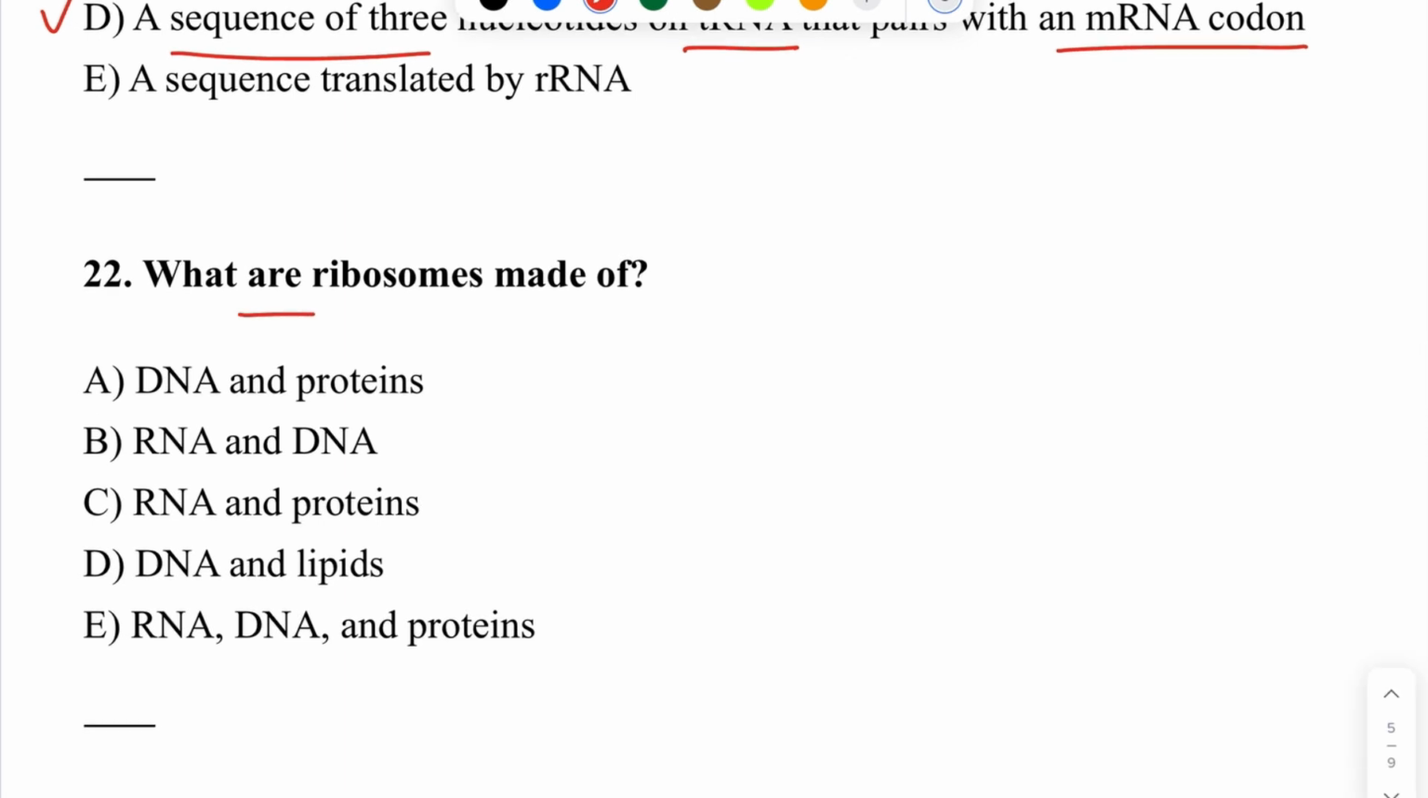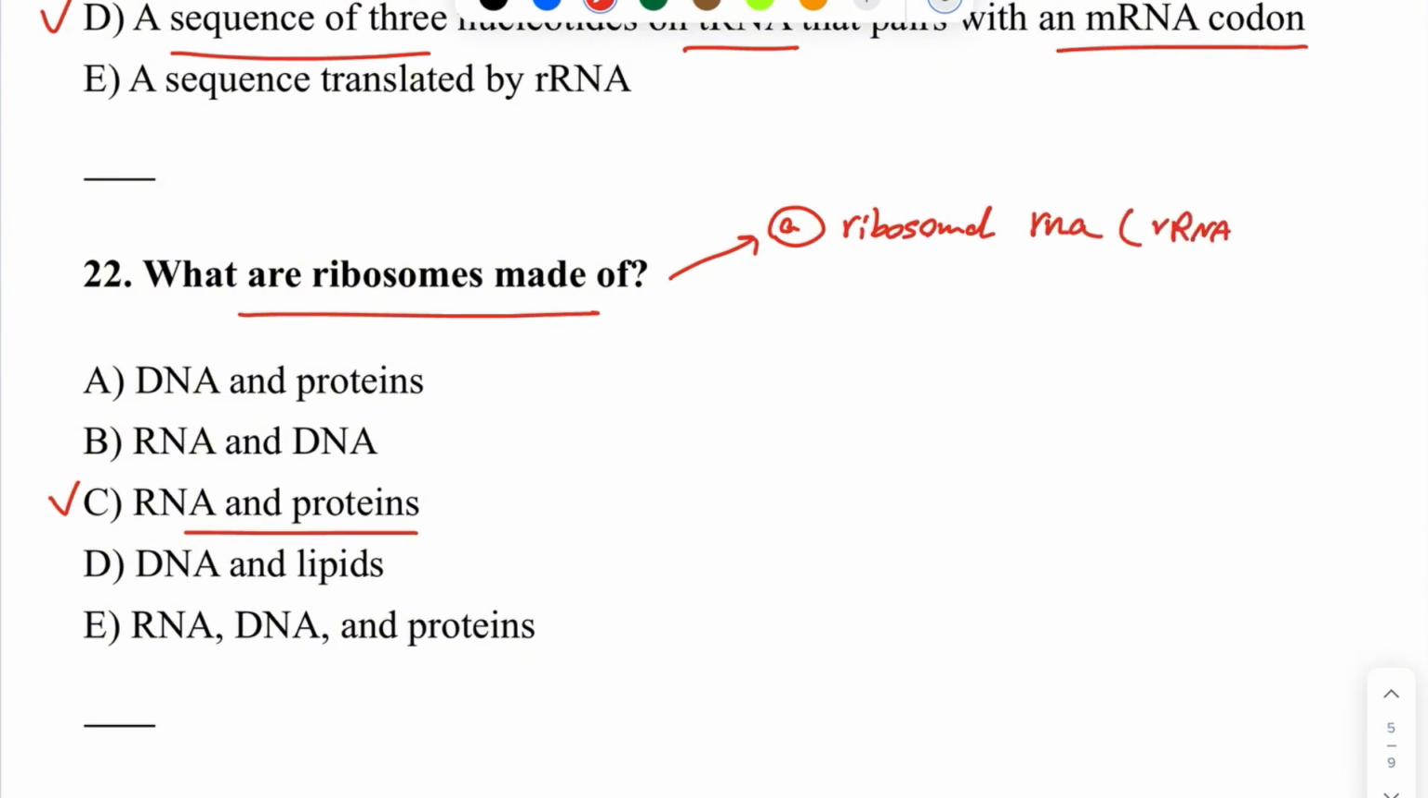So, question number 22. What are ribosomes made of? The correct answer is C. RNA and proteins. Ribosomes are composed of ribosomal RNA, known as rRNA, and proteins. Got it? Together, these components form the cellular machinery responsible for translating messenger RNA into proteins.